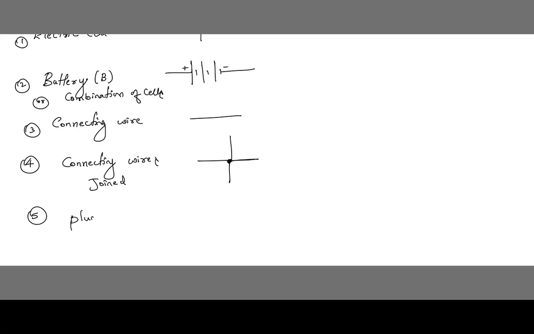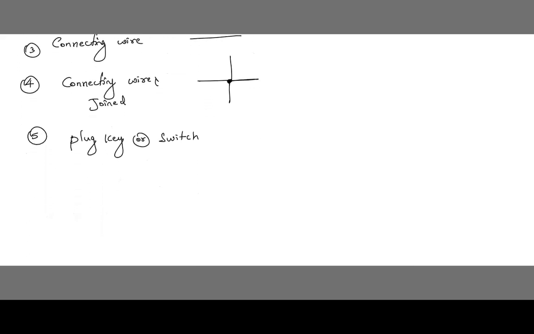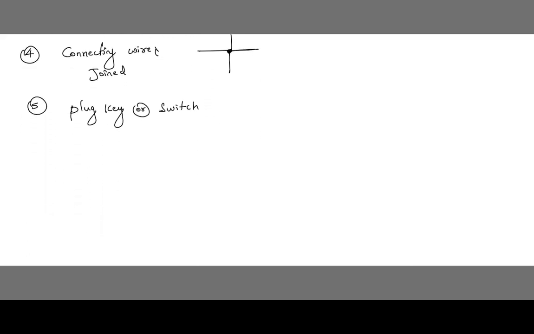After that, plug key. The next thing is plug key, or it is also called as switch. See children, this plug key or switch, we have two conditions. One is on condition and second is off condition. Now we represent it by the symbol K. K means key or switch we say. If the condition is open, then how it will be? So this is the direction what we represent. So this is the symbol when the plug key is open.